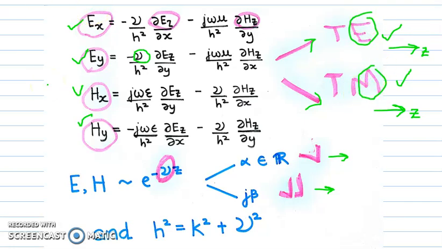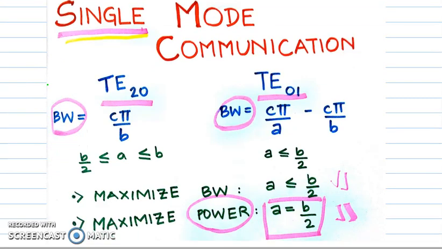Once this is done, let's now move to the application of single mode communication. What does single mode communication mean? When we're sending signals from one place to another, multiple modes may exist in a waveguide whose cutoff frequency is less than the frequency that we are sending. Hence, all these modes will propagate and we will not be able to detect when the signal arrives at the other end. In order to overcome this, what we can do is that we can transmit only one frequency. This will enable effective communication.